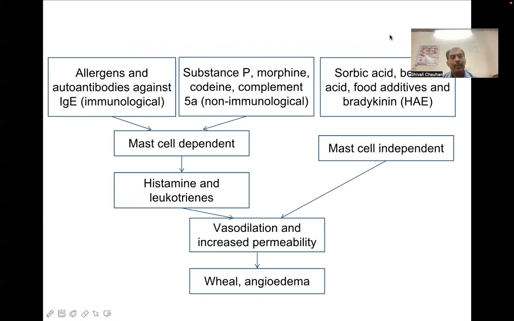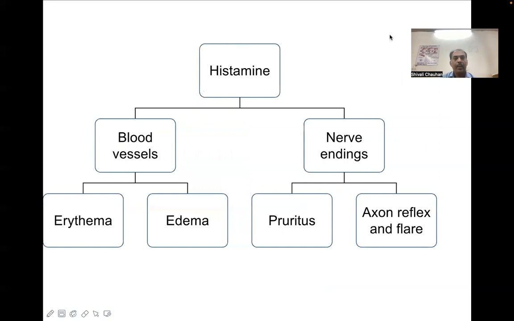This is just a pathogenetic mechanism. The allergens and autoantibodies against immunoglobulin E, and substance P, morphine, codeine, complement 5A, etc. both activate the mast cells and they degranulate to release histamines and other leukotrienes. Whereas in the mast cell independent ones, the various precipitating factors are sorbic acid, food additives, bradykinin, etc. And these mainly lead to vasodilation and increased permeability, leading to wheal and angioedema.